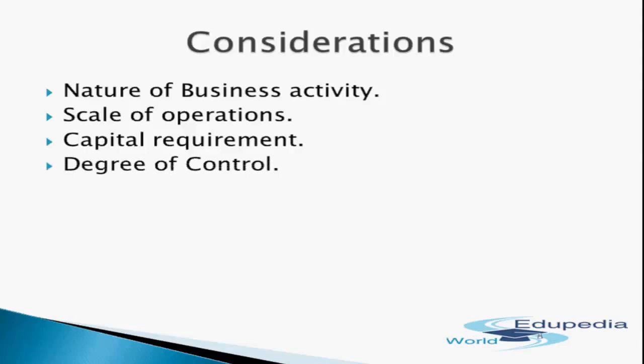Next is degree of control. Now, what is this? The degree of control and management that a businessman desires to have over business affects the choice of ownership organization. In case of sole proprietorship, ownership, management, and control are completely fused, and therefore the businessman has complete control over business. Whereas in case of partnership, management and control of business is jointly shared by partners. They have equal choice in the management of partnership business except to the extent that they agree to divide among themselves the business responsibilities.